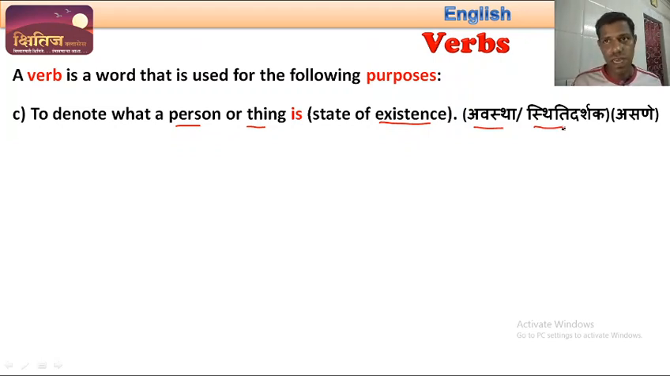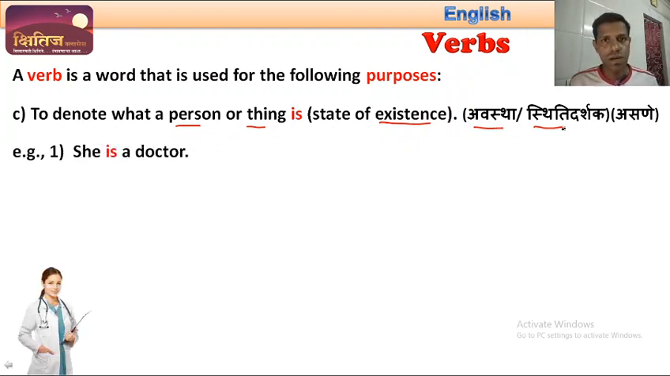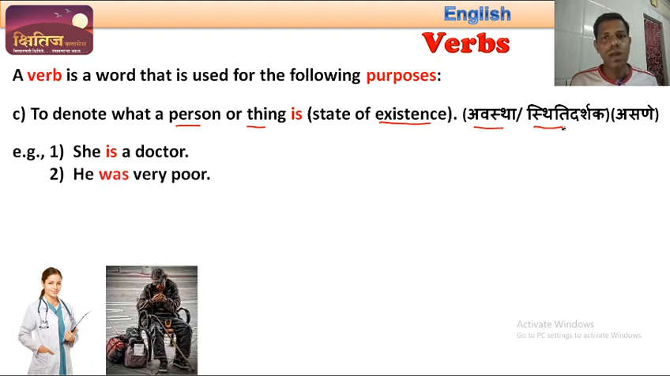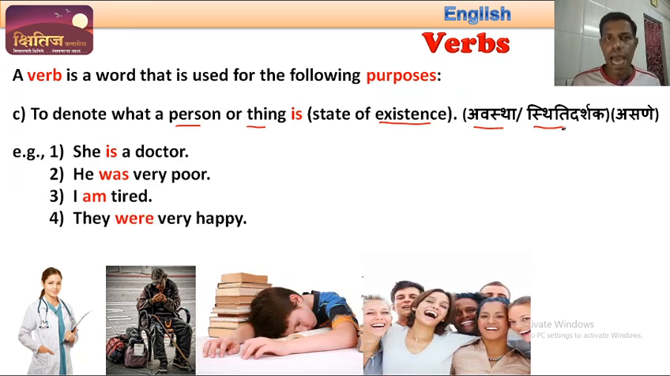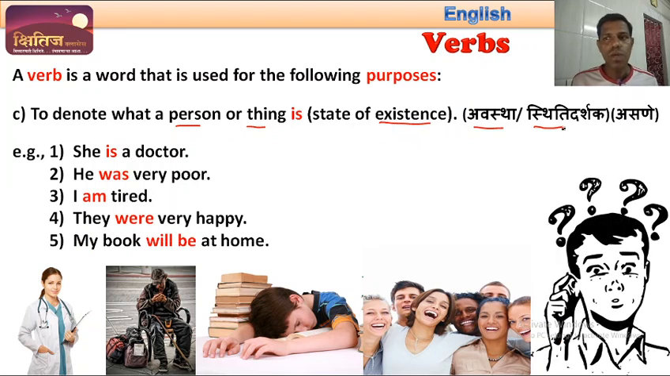Such words which tell us about what a person is or what a thing is are also called verbs. Let us see some examples. She is a doctor. He was a poor man or he was very poor. I am tired. They were very happy. My book will be at home. So see, in all these examples, we are talking about some person, that is she, he, I, they are persons, and my book is a thing.